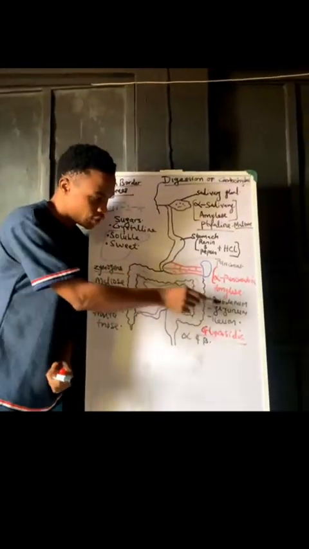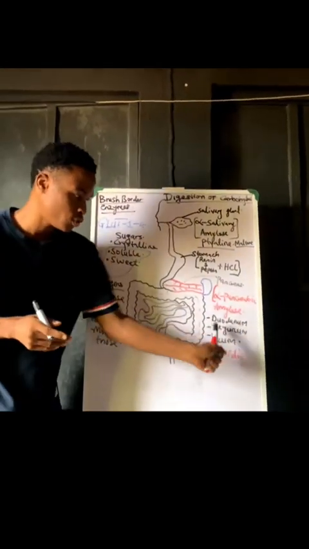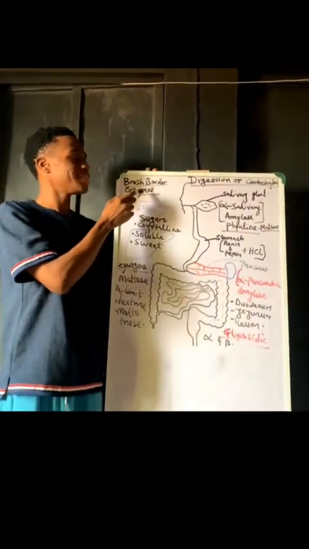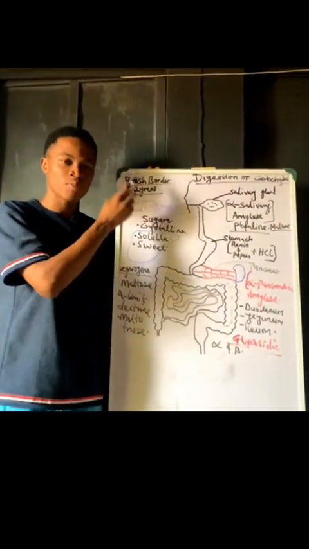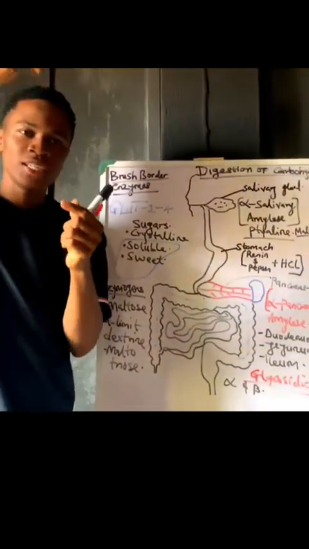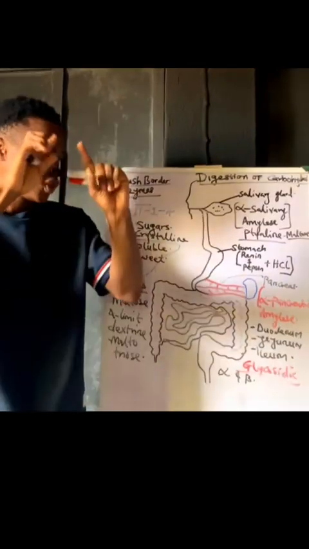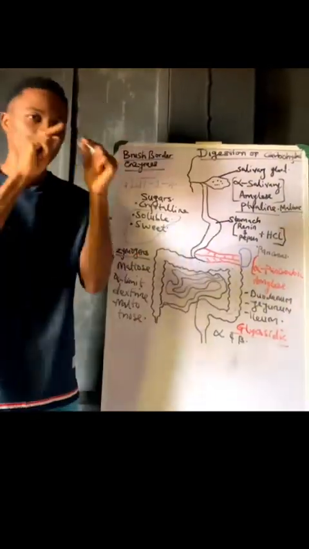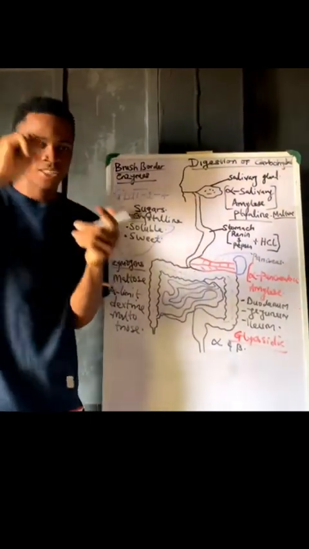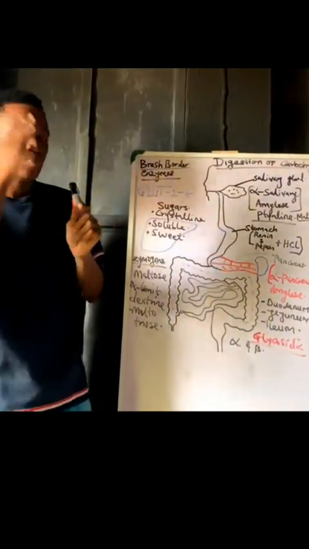The next part is the duodenum. These three things, the main products of digestion, are going to go into the duodenum. Within the duodenum, there are what we refer to as brush border enzymes. Why are they called brush border enzymes? They are called brush border enzymes because they are located within the superior border of the duodenum. Remember, the typical feature of the small intestine is that it is made up of finger-like structures, which are villi, which increase surface area for digestion in the intestine.